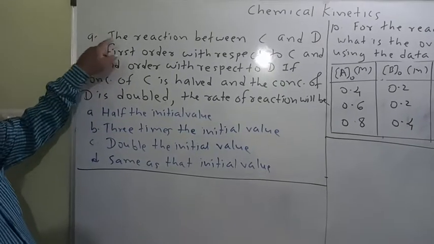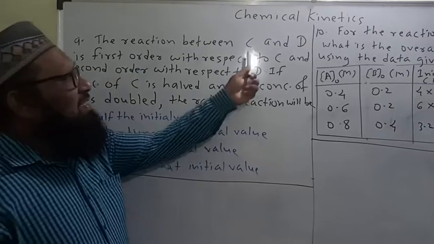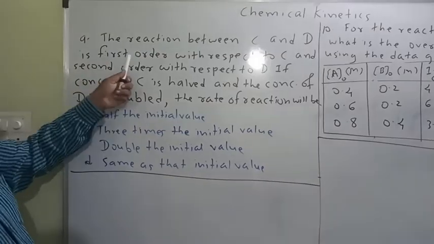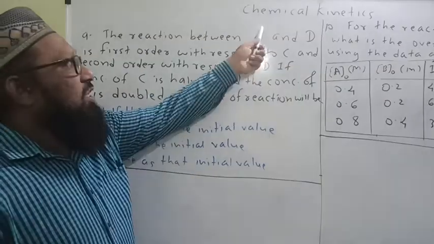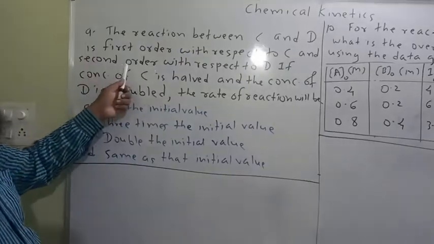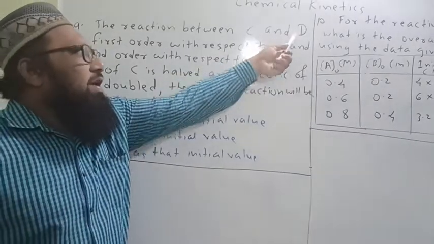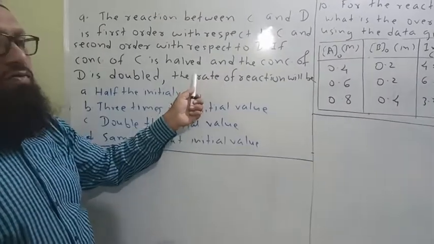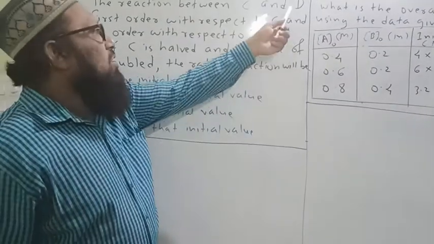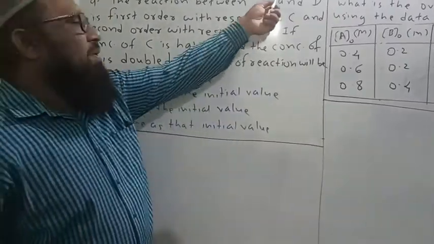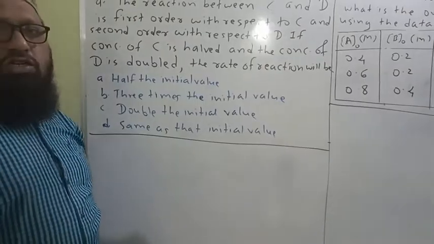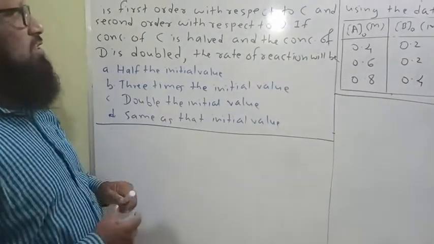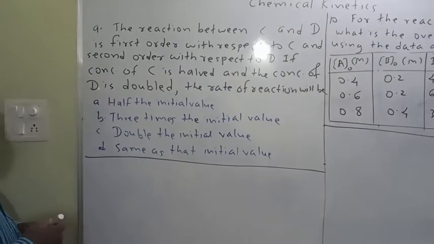Question number 9. The reaction between C and D is first order with respect to C and second order with respect to D. If the concentration of C is halved and the concentration of D is doubled, the rate of reaction will be, these are the options. First we write the general rate law.